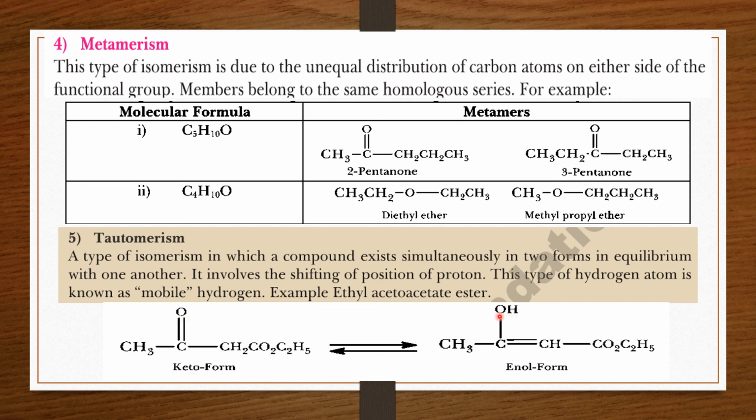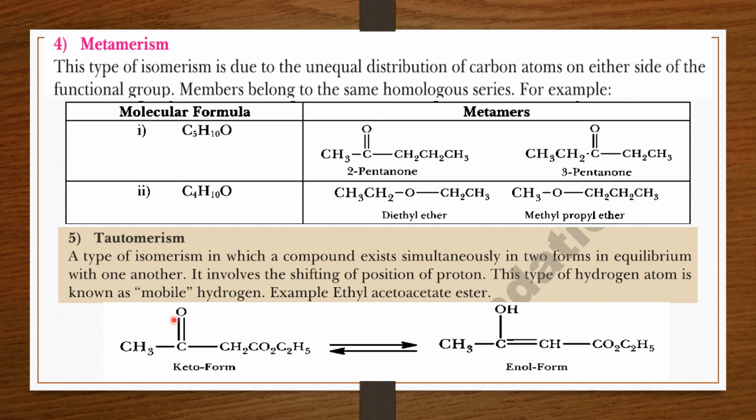Here the hydroxy group is attached. This hydroxy group is formed due to the shifting of this hydrogen, or this proton, from this carbon atom towards this oxygen atom. So it is the keto form, and this is called the enol form.